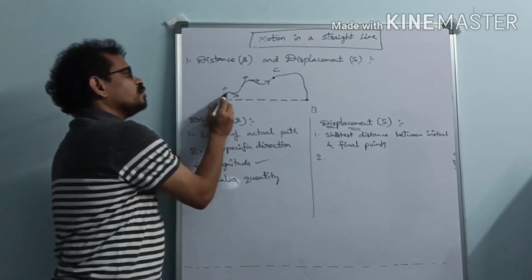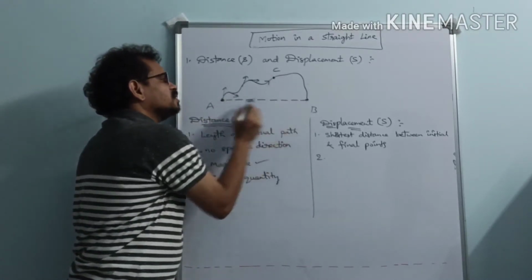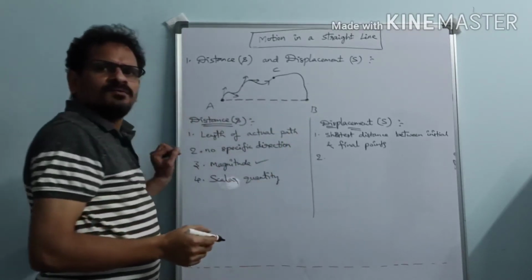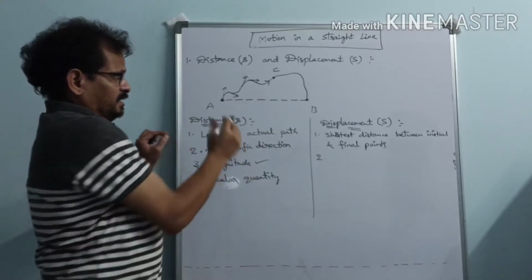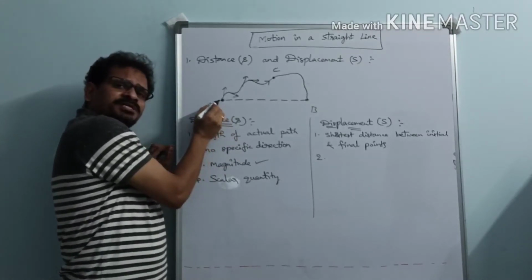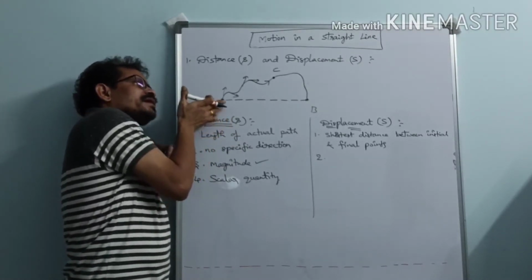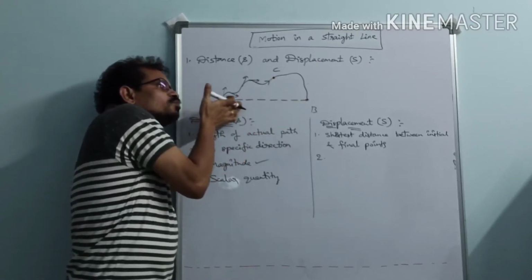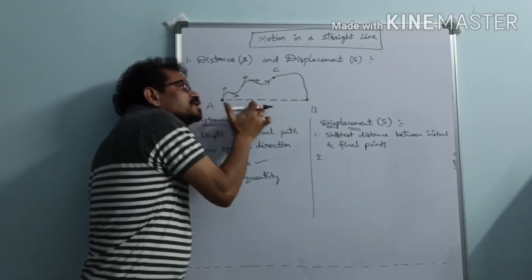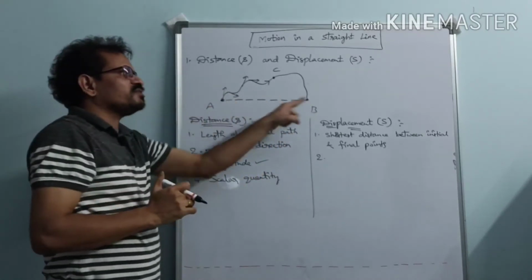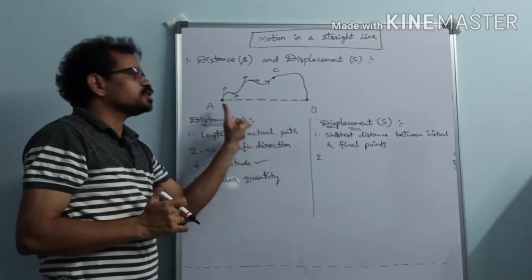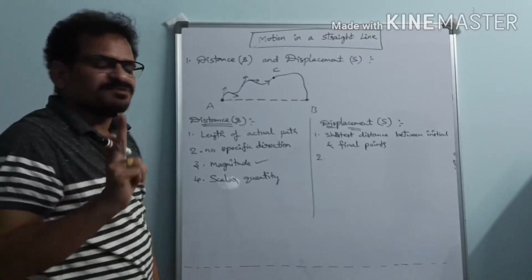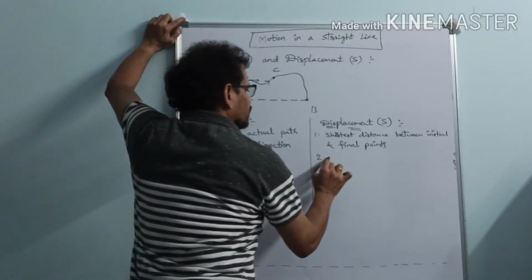Suppose this person is moving on this actual length of the path starting from point A. If he moves like this and goes like this, what can we say about his displacement? Yes, he is starting from A and finally he is reaching this point B. His displacement is from A to B. Is he moving from B to A or A to B? A to B. So displacement has one specific direction.